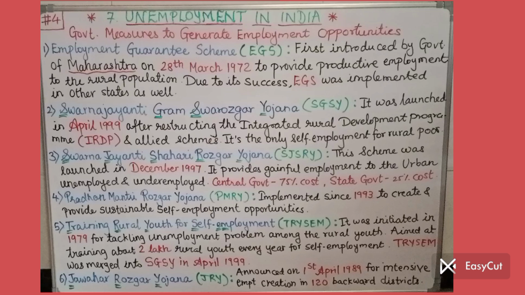Then the eighth one, Pradhan Mantri Kaushal Vikas Yojana, for the period 2016 to 2020. This yojana was to encourage skill development among youth. For this, the government allotted a budget of rupees 12,000 crores till 2020.